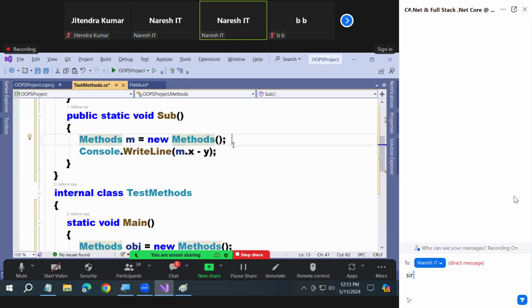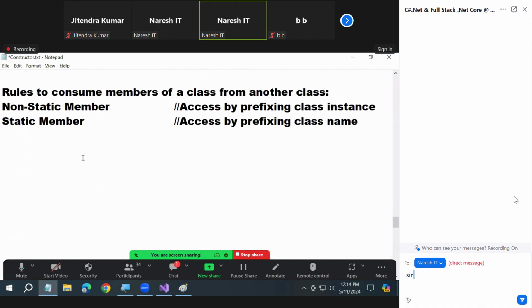Clear? So what did I clarify now? Fields and methods. When you come to fields, we have 4 fields: 2 static and 2 non-static. Right or wrong? Why? Constant is also static only. Readonly is also non-static only. 2 static are there, 2 non-static are there. Coming to methods also, static, non-static, static, non-static. Finally, you need to understand only one thing now. What is that?